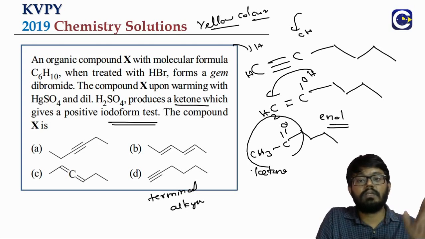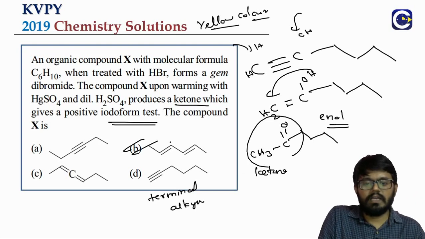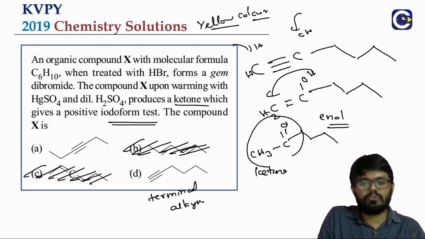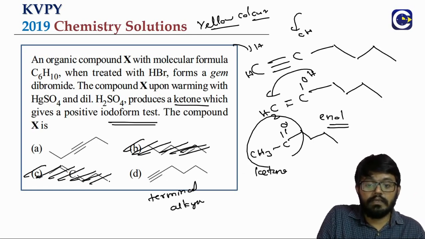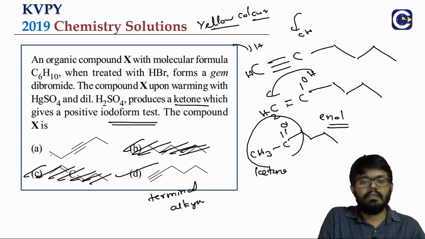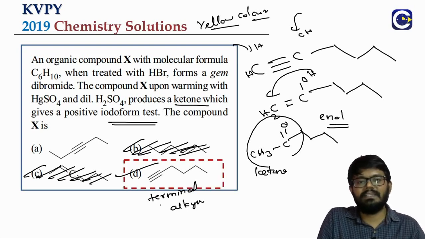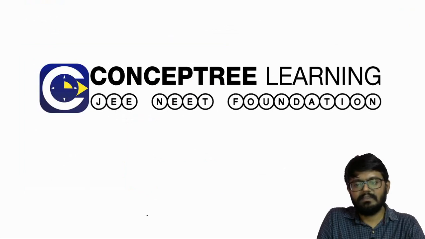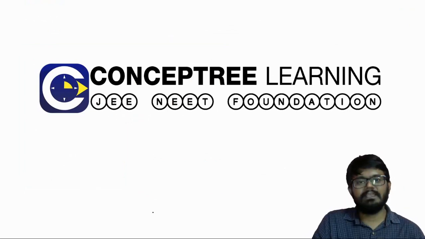Thereby it can give us the positive iodoform test. Already we said B and C cannot be there. It has to be an alkyne. But look at where we have a terminal alkyne. Only in D we have the terminal alkyne. A is not a terminal alkyne. So the correct answer is option D. So this is about the 2019 paper, and we will see one more past year KVPY analysis. All the very best.